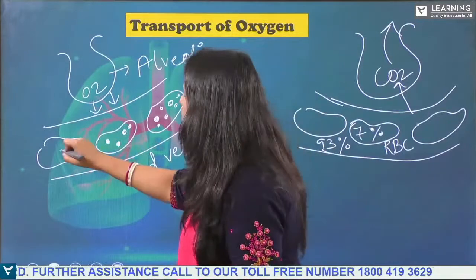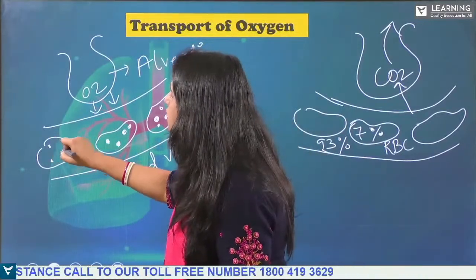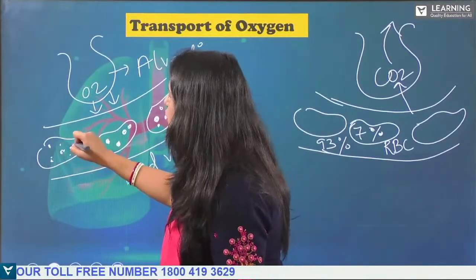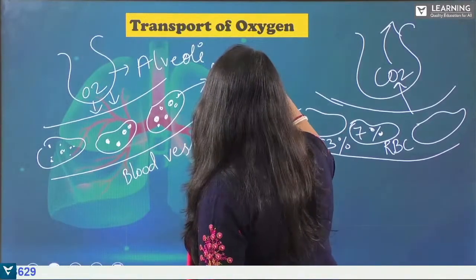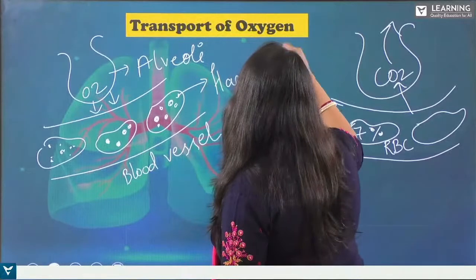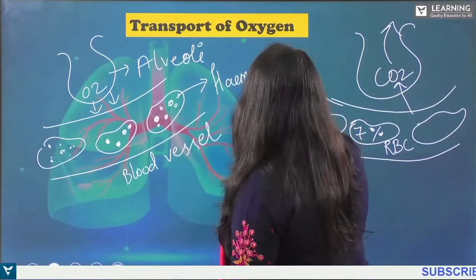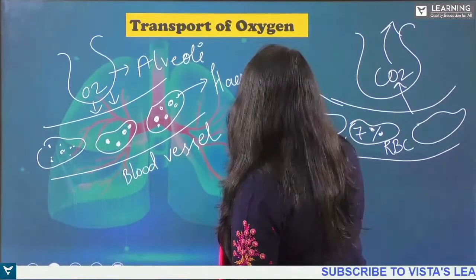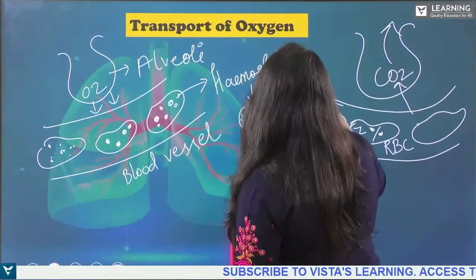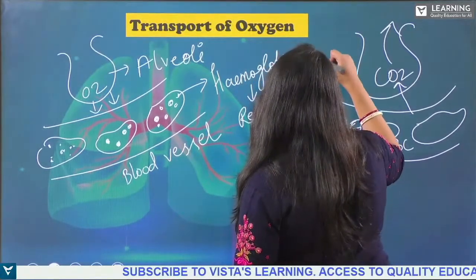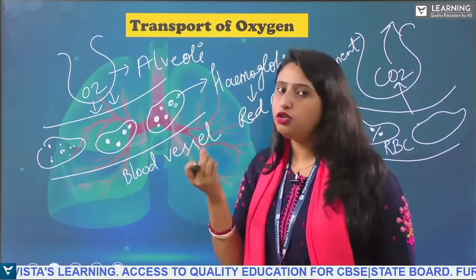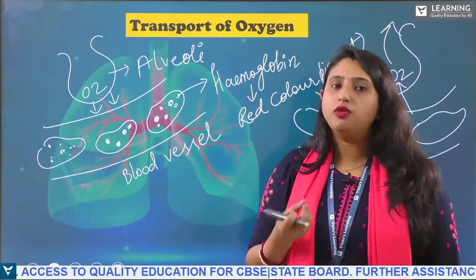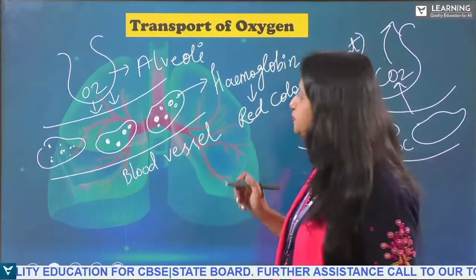Some protein molecules are present in the RBC, known as hemoglobin. It is a red color pigment which provides red color to our blood. So because of this hemoglobin, our blood is red in color, right?